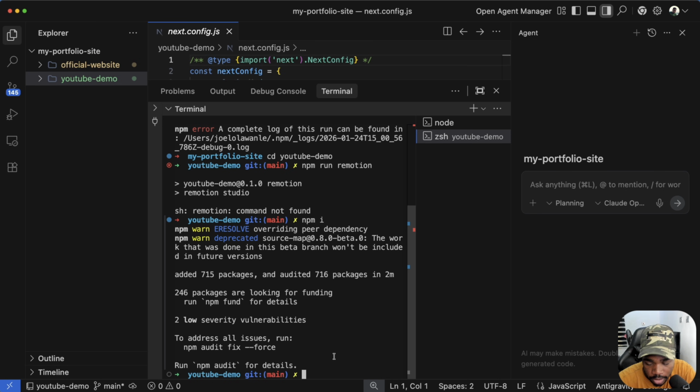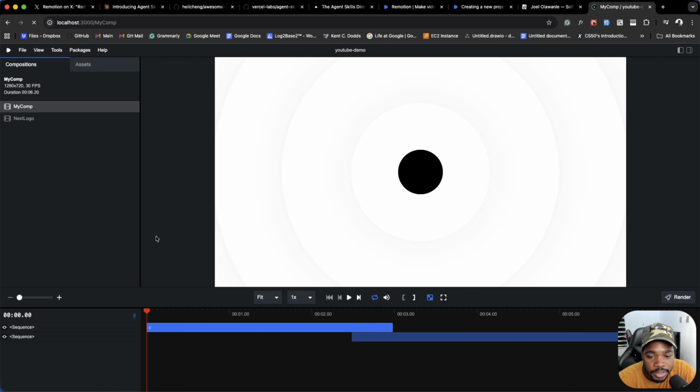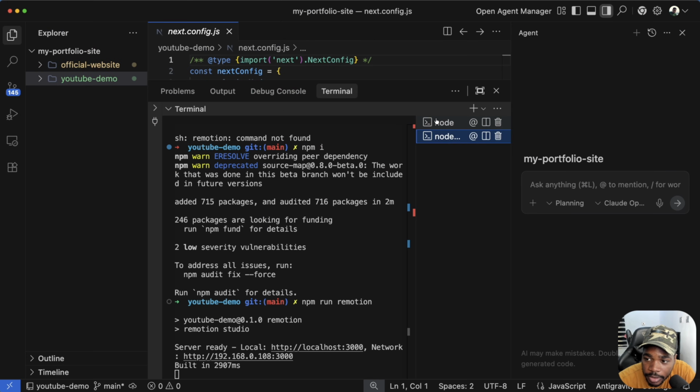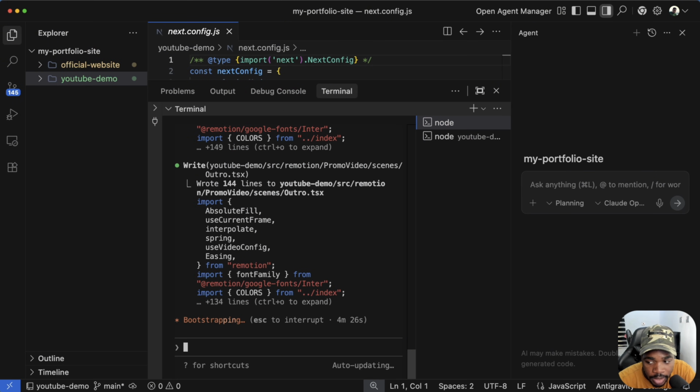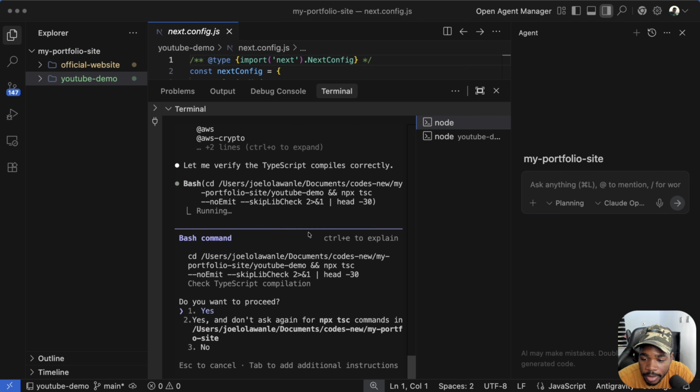So the installation is successful now, so I can just run Remotion, and it opens up on localhost, and it gives you a very nice interface with some dummy stuff here. So what's happening is our project is going to create a new composition here for what we are building, and all of that is still ongoing. For now, it's still creating the various components, and then we're going to piece everything together. So if you look at the last file that was created, it created a composition, draw promo video.